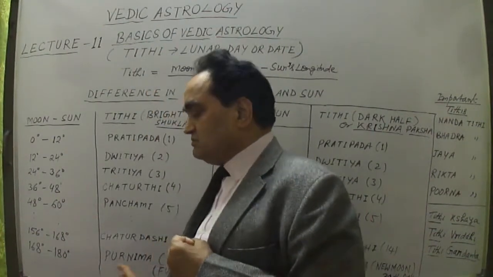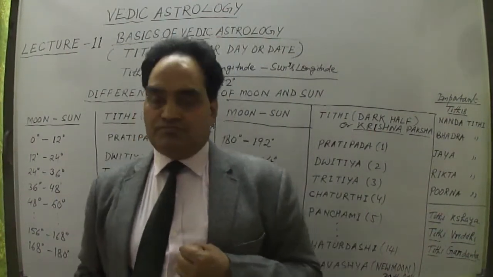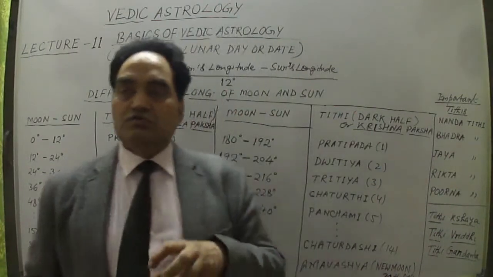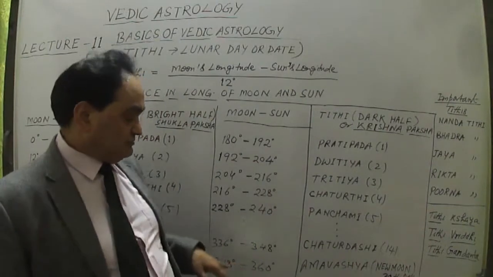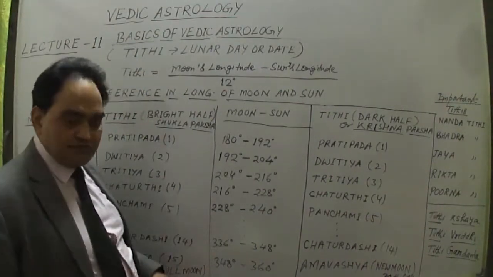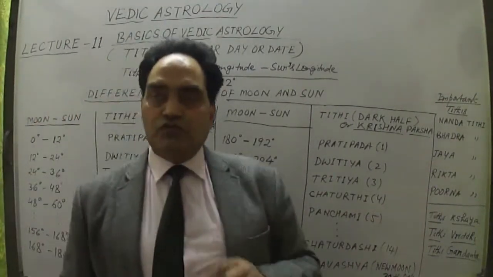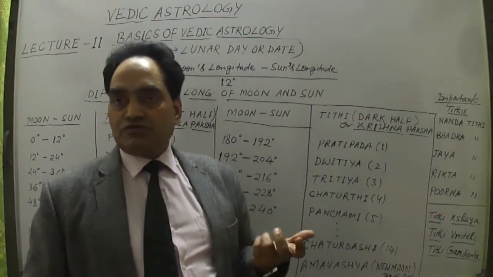If it is in between, then this is Purnima, or the 15th Tithi. The 15th Tithi is Purnima, known as the full moon day.